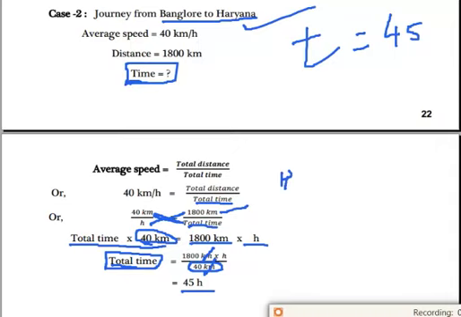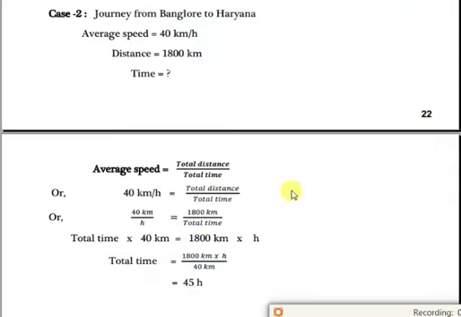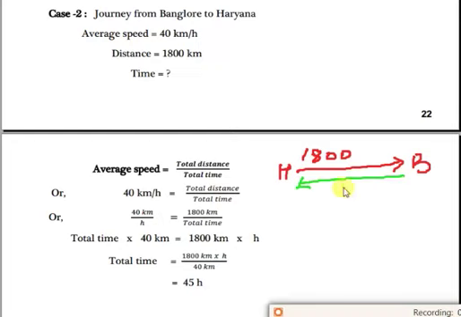Case here is Bangalore to Haryana. Total distance will be the same, because in the question it is given on the same path, on the same road. Haryana to Bangalore and Bangalore to Haryana on the same road. So the distance will apply here 1800 km, and this is from Bangalore to Haryana also. So 1800 km here.